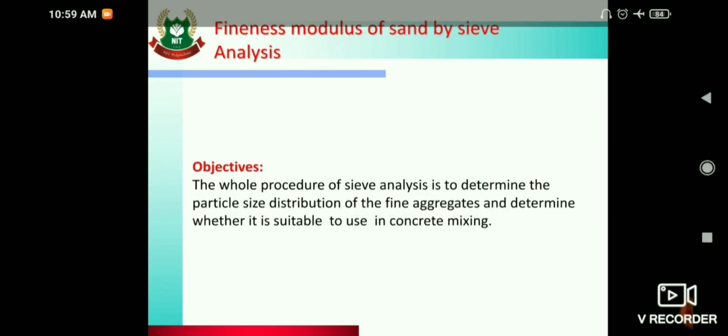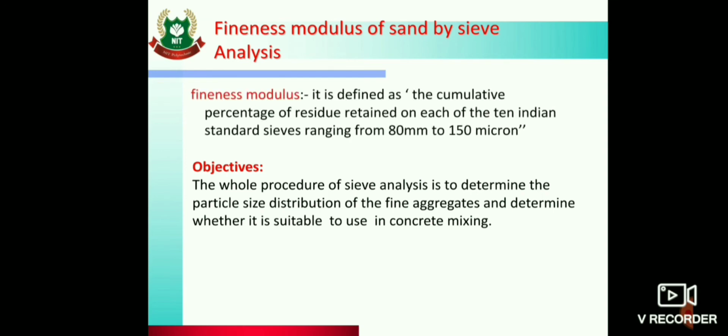Then next is fineness modulus. So what is meant by fineness modulus? It is defined as the cumulative percentage of residue retained on each of the 10 Indian standard sieves ranging from 80 mm to 150 micron. Then the objective of fineness modulus: the whole procedure of sieve analysis is to determine the particle size distribution of fine aggregates and determine whether it is suitable to use in concrete mixing.